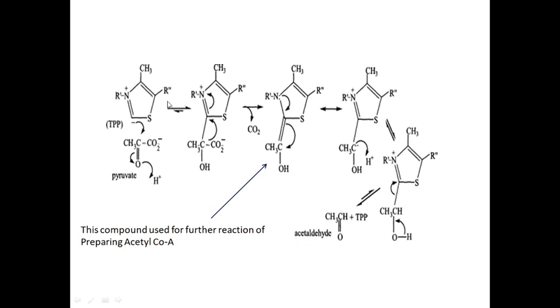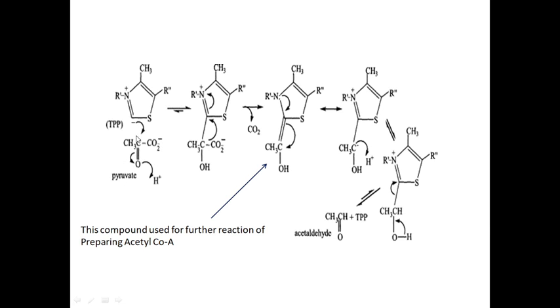This is the general structure of TPP. Here the R' group is the pyrimidine, and here R'' is the phosphate group. This carbon has one hydrogen which is abstracted by a base, hence there is formation of a carbanion. This carbanion attacks this pyruvate, CH3 C double bond O CO2 negative. From this pyruvic acid we abstracted a hydrogen, and it converted into pyruvate.